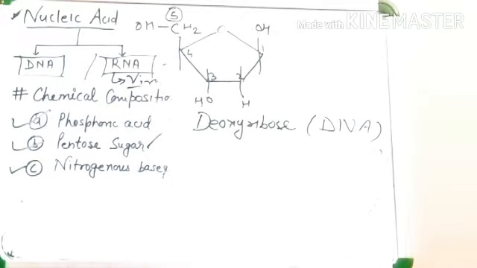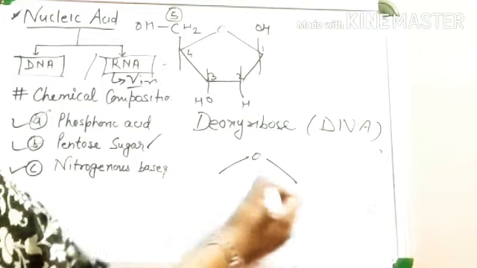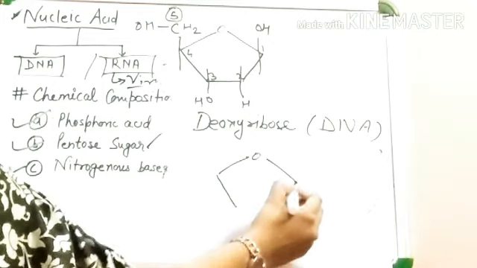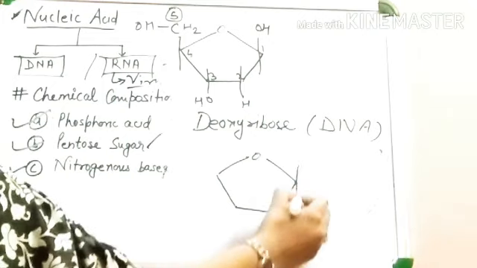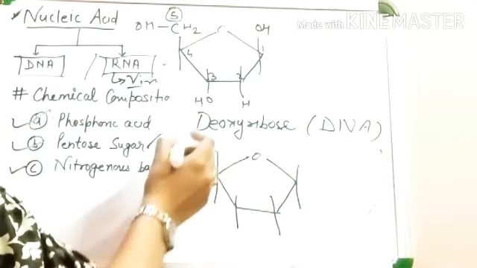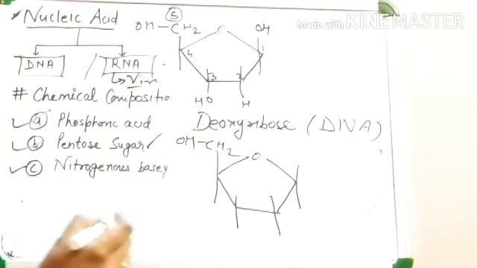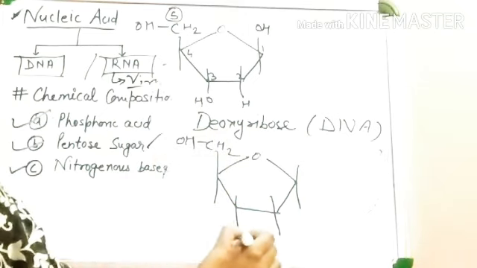Deoxyribose sugar is present in DNA, and then ribose sugar. Look at the structure of these sugars very carefully, because the difference is only at one position.